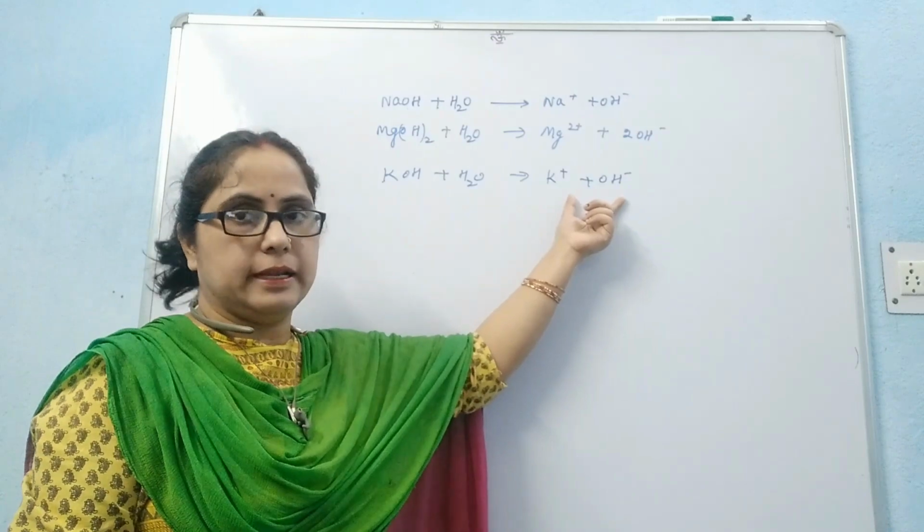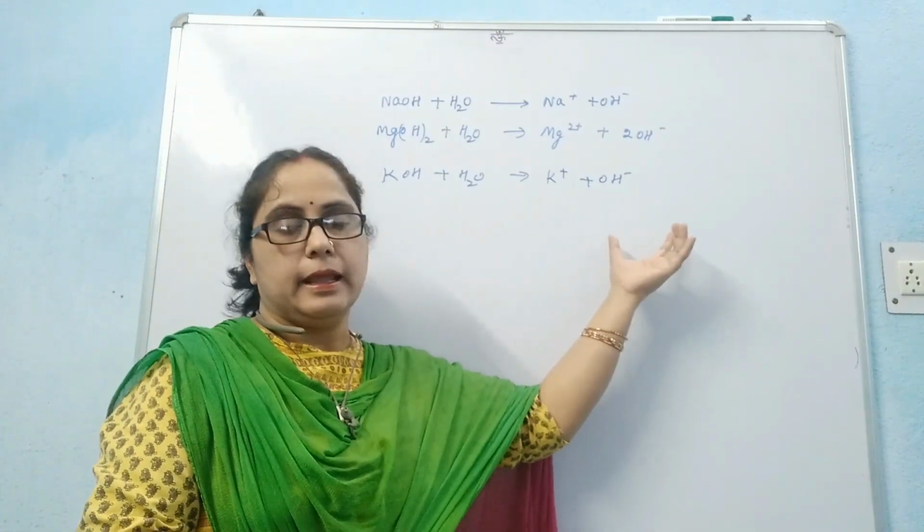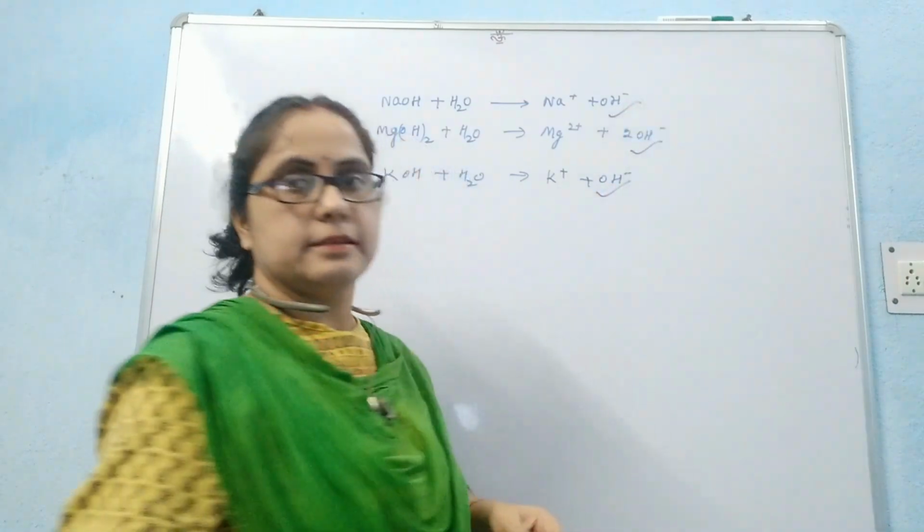It means all bases contain hydroxide ion, and this hydroxide ion is common in all the bases.